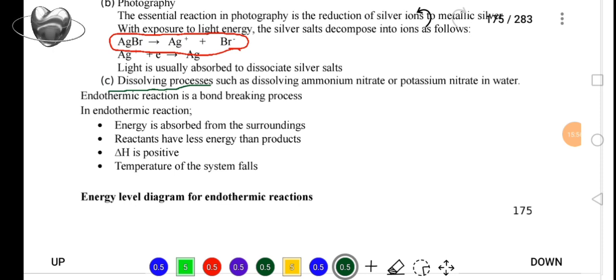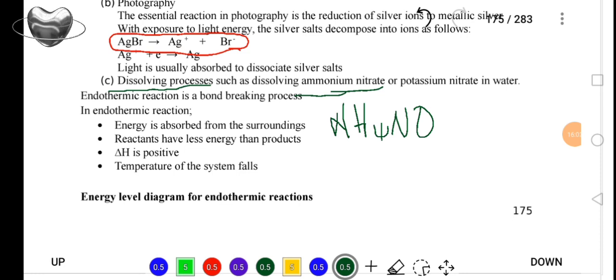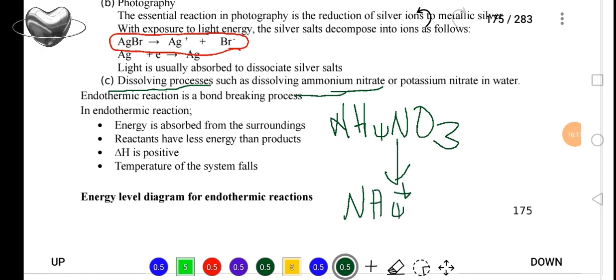When you dissolve ammonium nitrate in water, you are going to form these ions, ammonium ions and nitrate ions.